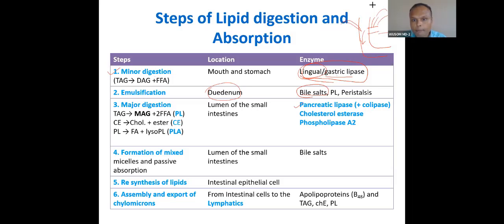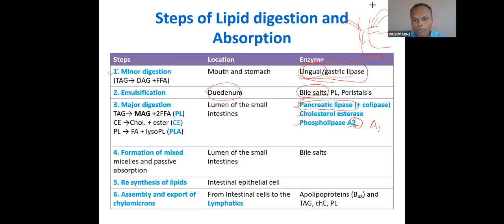First, a very important enzyme, pancreatic lipase. And pancreatic lipase requires a co-lipase along with it. We will talk about how co-lipase helps pancreatic lipase. The second important enzyme is cholesterol esterase. And the third important enzyme is phospholipase A2. So I told you, whenever you see A1, A2, the 2 means the second carbon; it will digest the second ester bond. You can remember it that way: phospholipase A2 digests the second, phospholipase A1 the first. So this phospholipase A2 will act on the second bond.